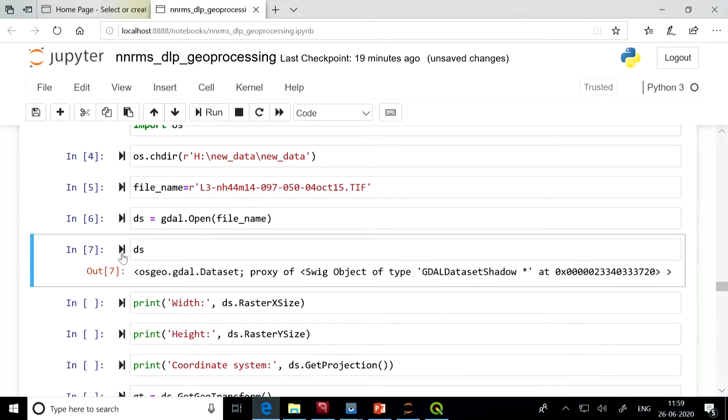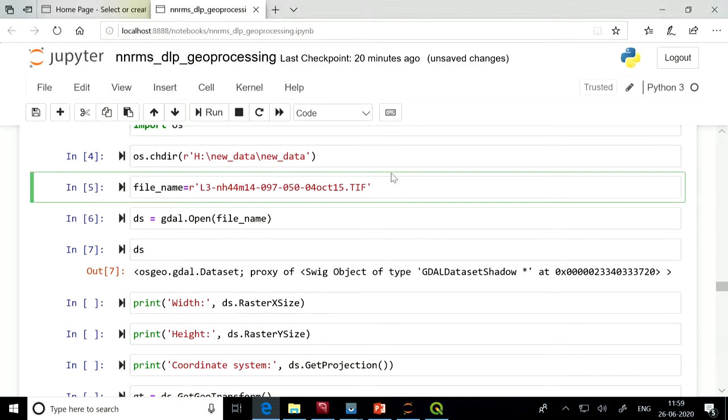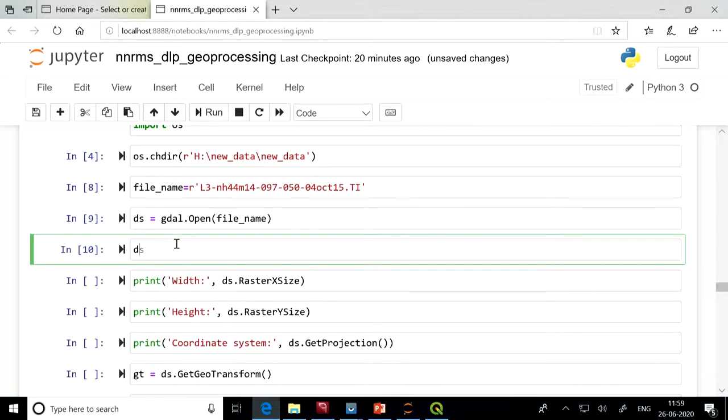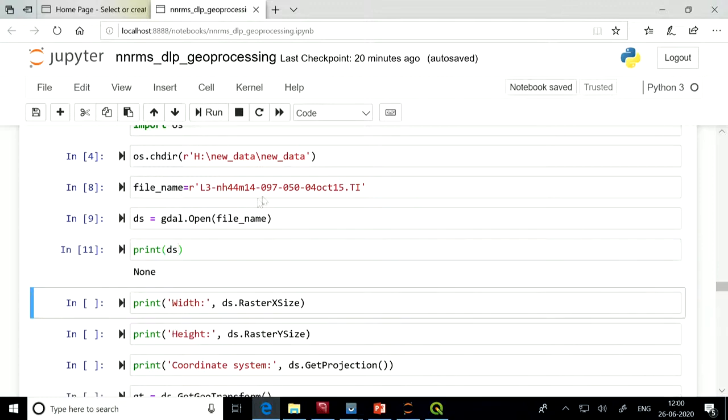With this we can confirm: if it returns None, then it means it was not able to read the file properly. Suppose I change to a non-existent file name and print ds, it prints None.